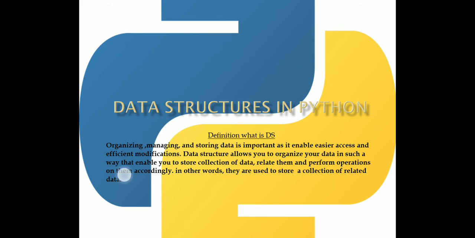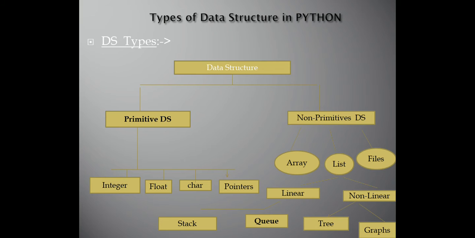Now coming to the types of data structure. We have basically two types of data structure: one is primitive, another one is non-primitive. Primitive data structures are very simple, like int, float, char, very small in size. It means the machine language and compiler know the meaning of these things, what is an integer, what is a float.